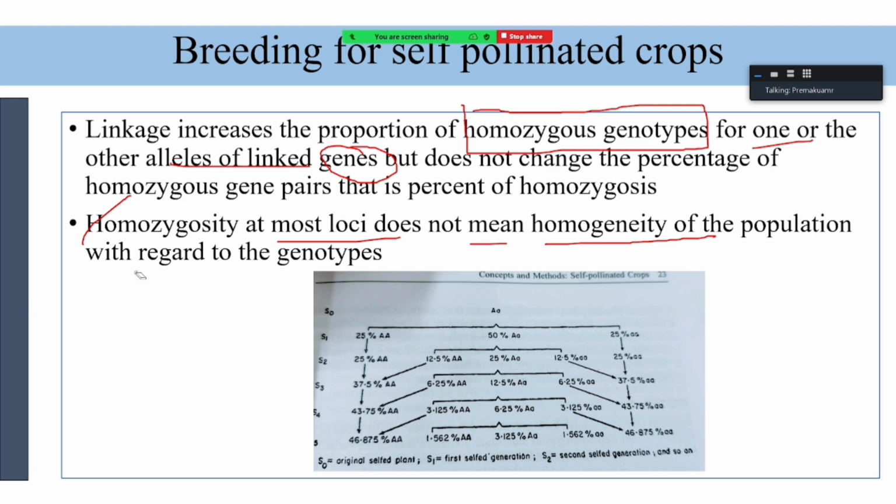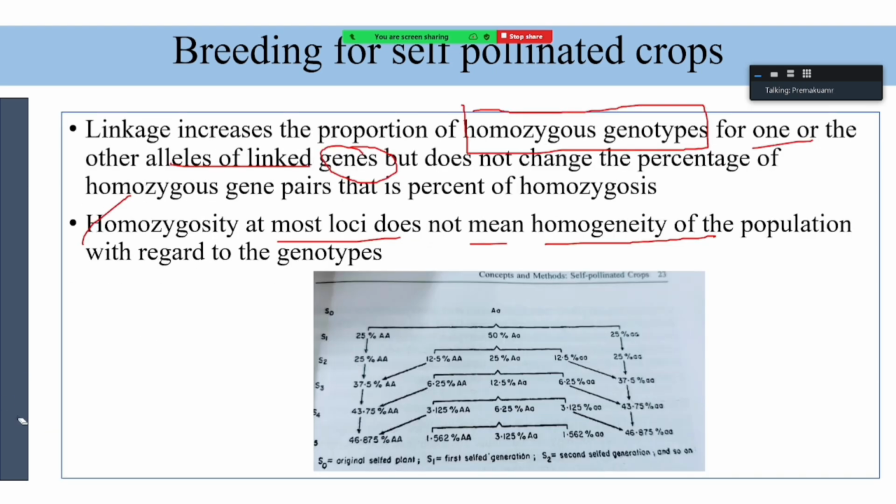That's why whenever we are defining the genetic structure, we use two words, at one locus and among the population: heterozygous, homogeneous, homozygous, homogeneous. Like this, there will be several classifications. That thing you have to consider while breeding self-pollinated crops.